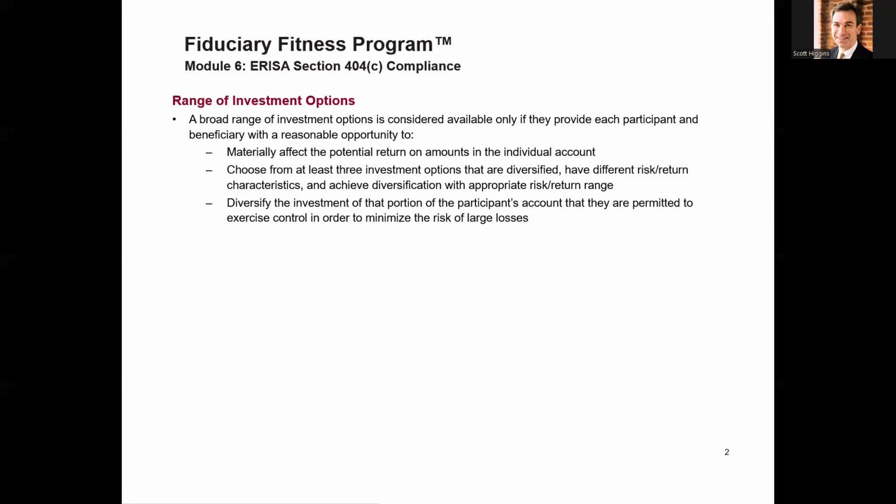Can they control the risk so that they can effectively minimize risk of large losses? Now, what does large mean? It's yet to be determined. So basically, most every 401(k) plan or other employer-sponsored plan does satisfy the broad range requirements. But the only way to quantify this is by conducting a style analysis for each investment in the menu. This is one reason why we begin our scorecard with 3 views confirming each investment's true style versus their professed style.